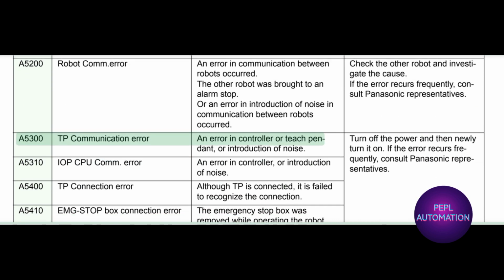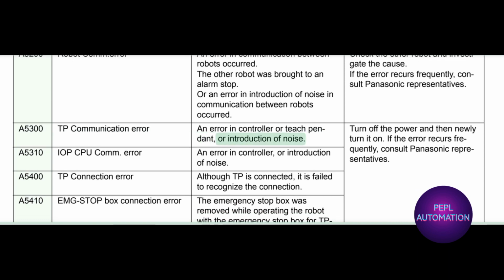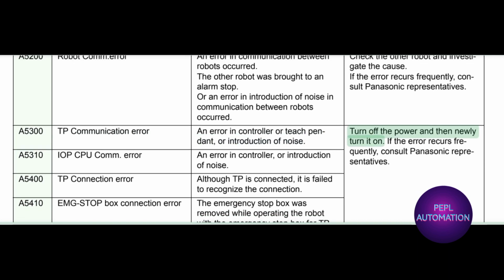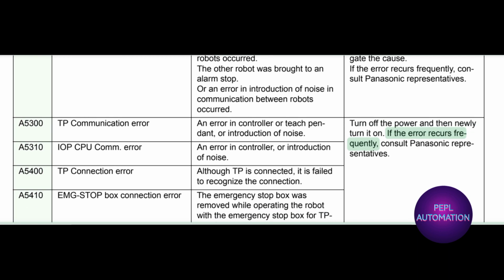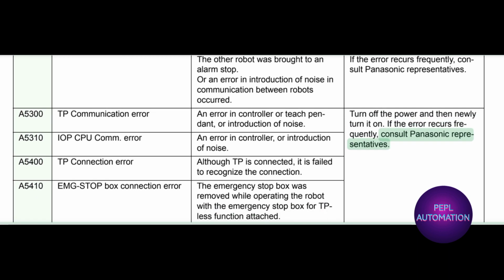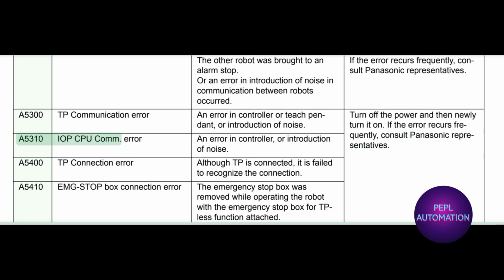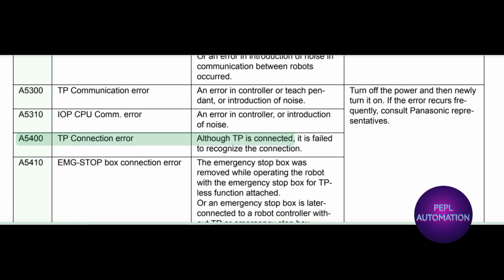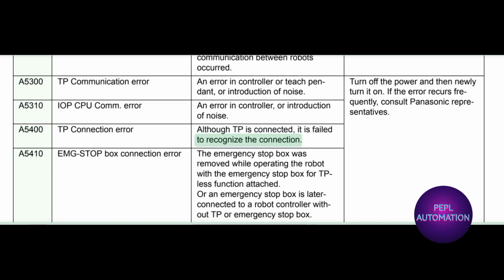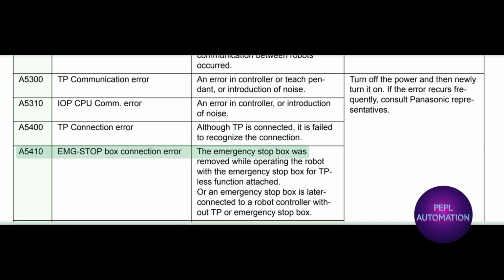A5300 TP communication error. An error in controller or teach pendant, or introduction of noise. Turn off the power and then newly turn it on. If the error occurs frequently, consult Panasonic representatives. A5310 IOPCPU COM. error. An error in controller, or introduction of noise. A5400 TP connection error. Although TP is connected, it is failed to recognize the connection.